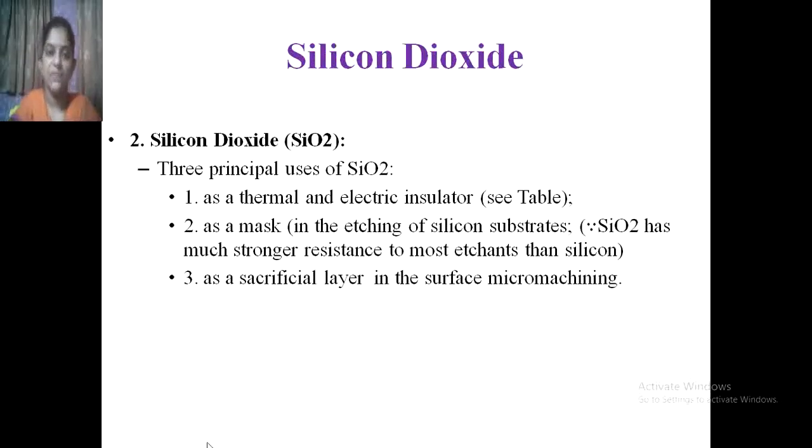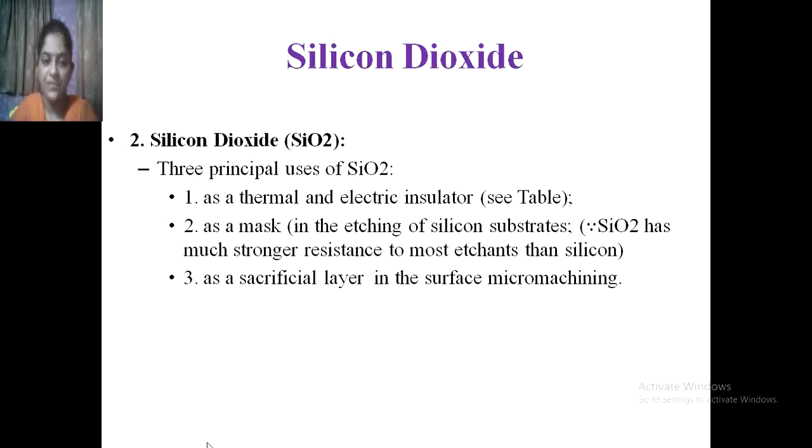Then second, silicon dioxide. Silicon dioxide is represented as SiO2. There are three principal uses of SiO2. Let us see. The first is as a thermal and electrical insulator.